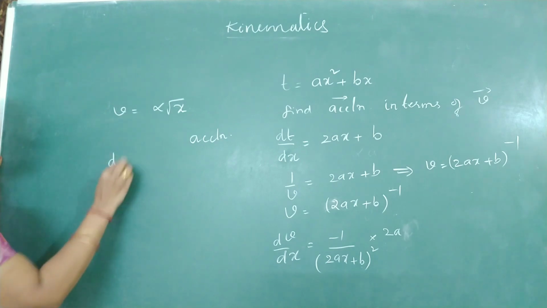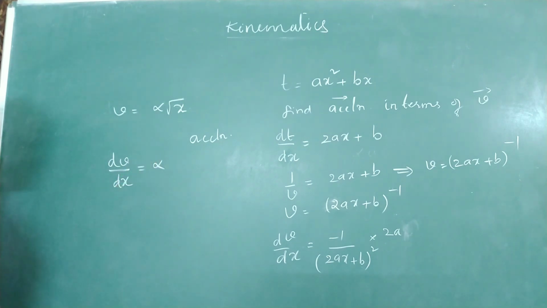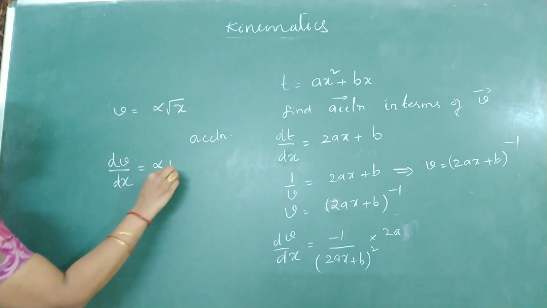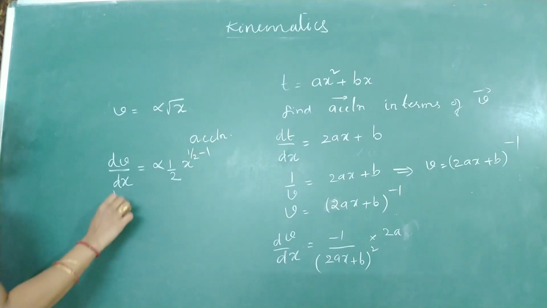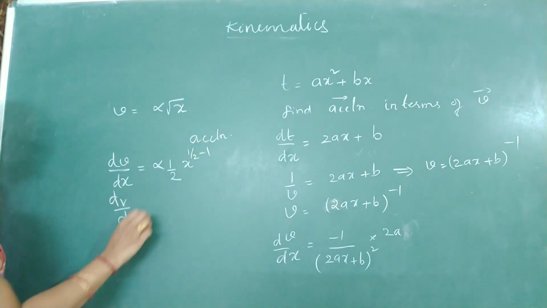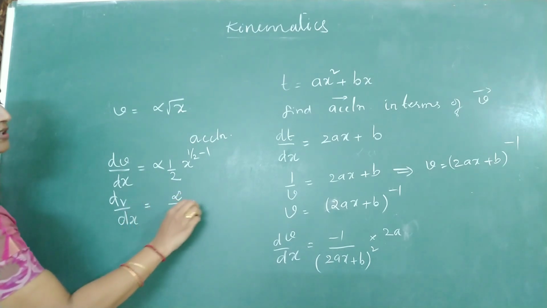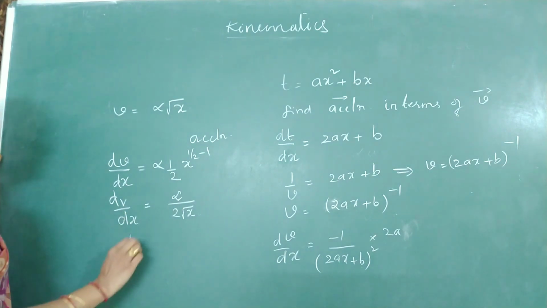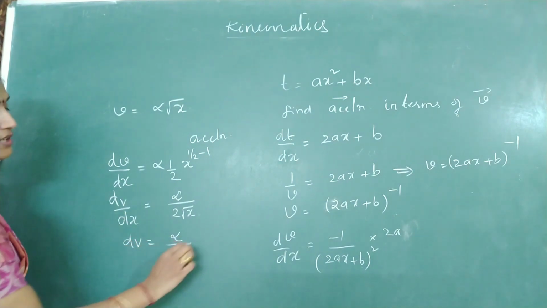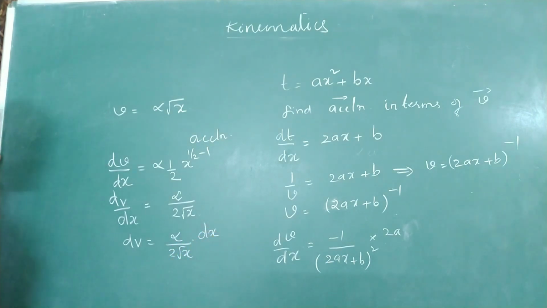Differentiate the relation. Since v is a function of x, you can find dv by dx. What is dv by dx? Alpha into x to the power half minus 1, or dv by dx is alpha into alpha by 2 root x. Now dv equals alpha by 2 root x into dx.